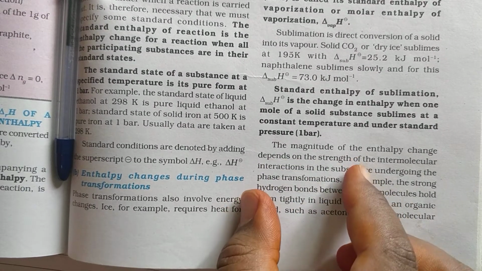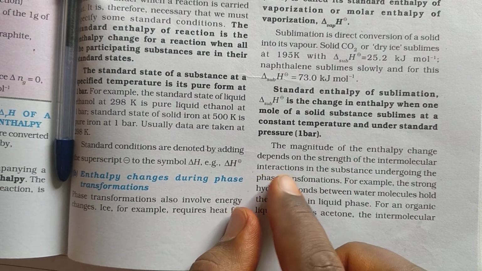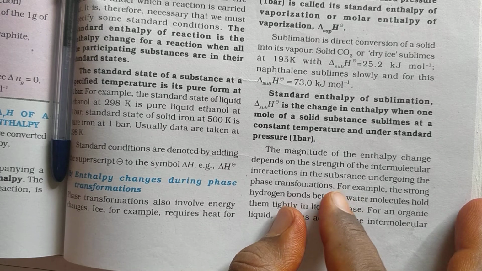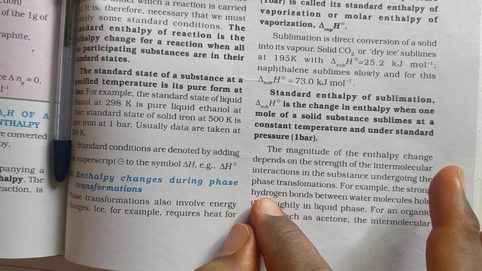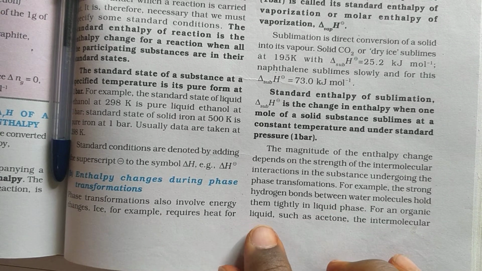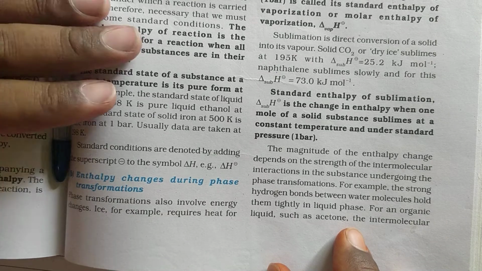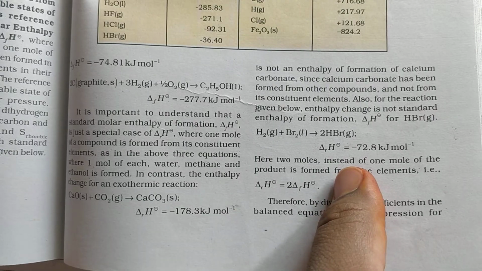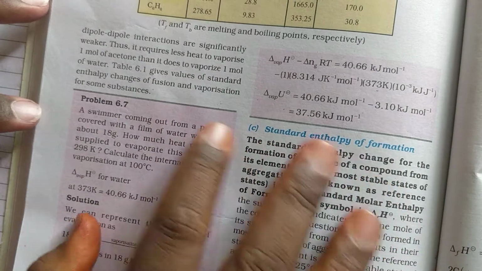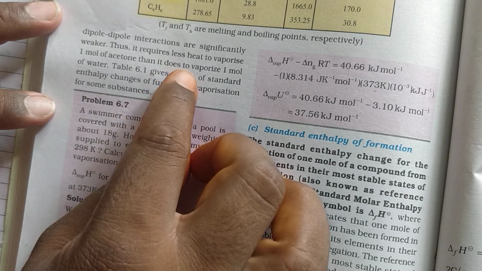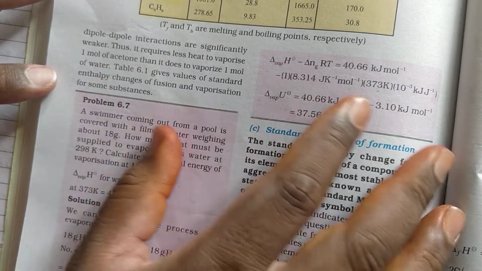The magnitude of the enthalpy change depends on the strength of the intermolecular interactions in the substance undergoing the phase transformations. For example, the strong hydrogen bonds between water molecules hold them tightly in the liquid phase. For an organic liquid such as acetone, the intermolecular forces are weak. Dipole forces are weak van der Waals forces. Acetone has a highly electronegative atom, oxygen, that's why dipole forces will be there. They are significantly weaker. Thus, it requires less heat to vaporize 1 mole of acetone than it does to vaporize 1 mole of water.